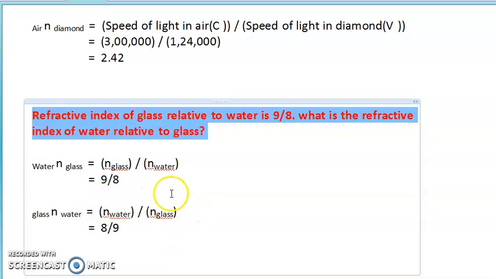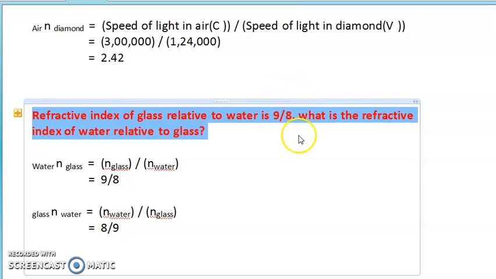So by this formula, the refractive index of water is 8 and the refractive index of glass is 9, according to this numerical. If they are asking to find water with respect to glass, we just need to reverse that quantity.